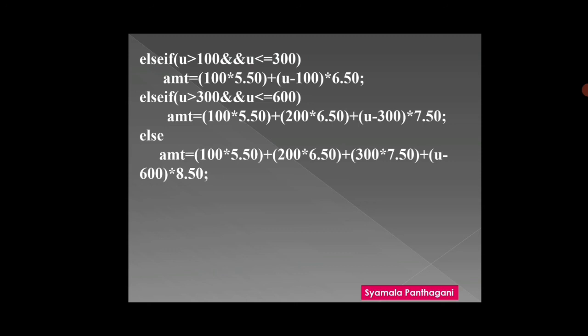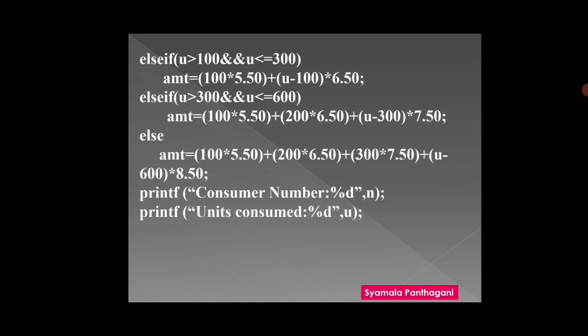Now we are going to display the output. Printf: consumer number is n, and units consumed is u, and amount to be paid is amt, getch, closed braces. Now I would like to give you one output.